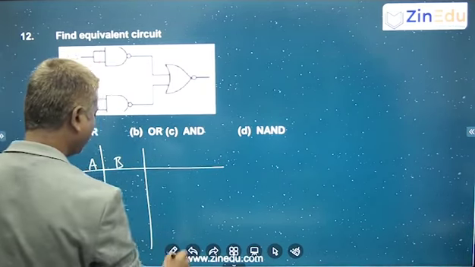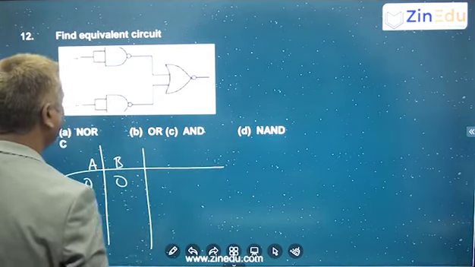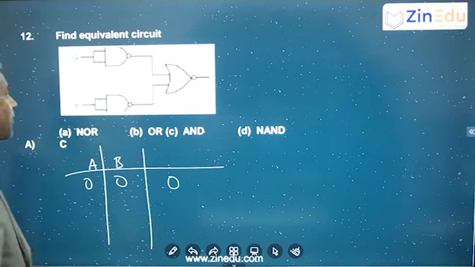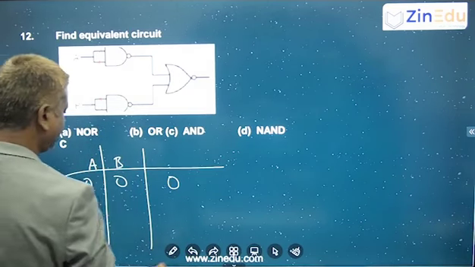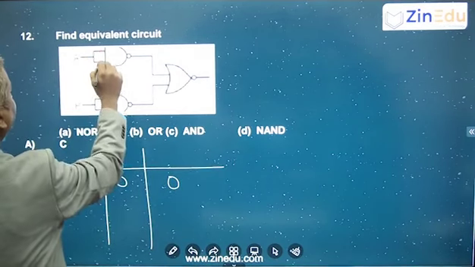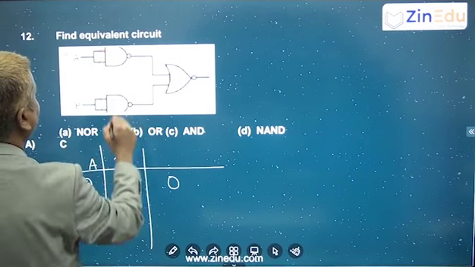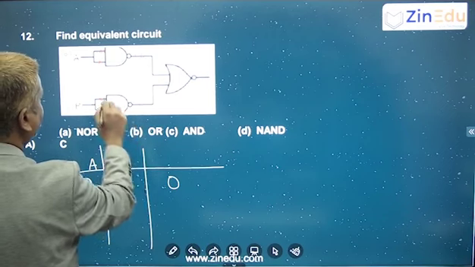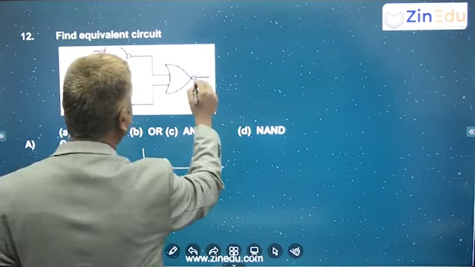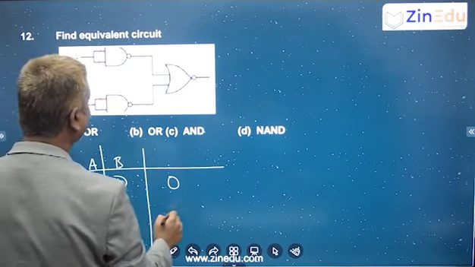First one is when I take 0, 0. Okay, so we'll be getting 0. We'll draw the truth table, I'm showing you the truth table. Second one, when I take 1 and 1. So you'll get 1 and 1 here. Both 1 and 1, you are getting input 0 here. Here also 1 and 1, input 0. So 0, 0 will go. Okay, so 1 you will get here. That means when I take 1 and 1, you are getting 1.